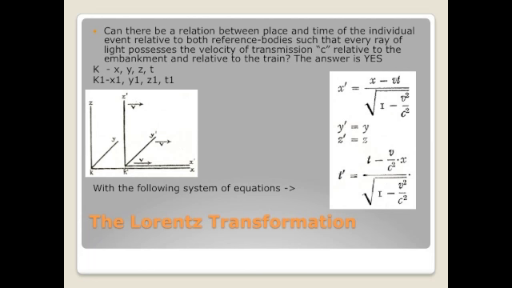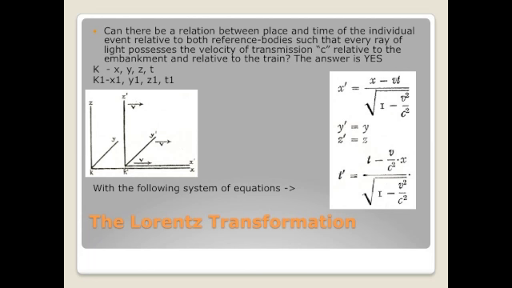Let's give the event K, relative to the embankment, the following coordinates: x, y, z, and t for time. For the event K1, relative to the train, let's give the coordinates x1, y1, z1, t1. With the following system of equations, we can give both events the same place and time.